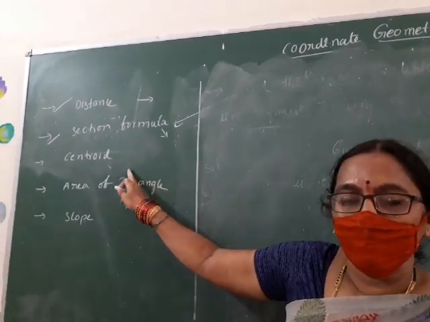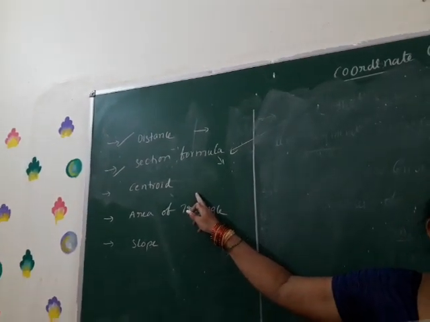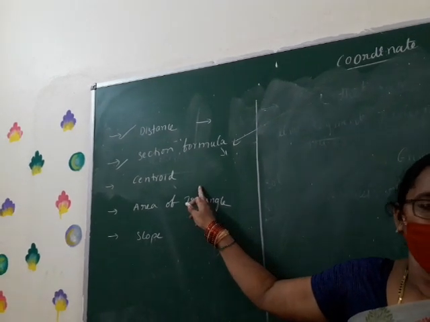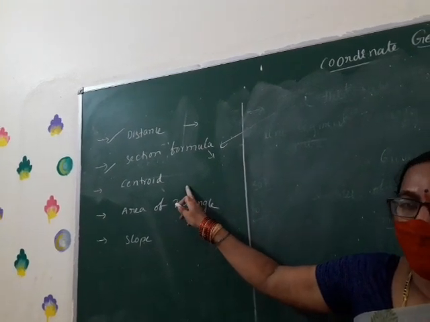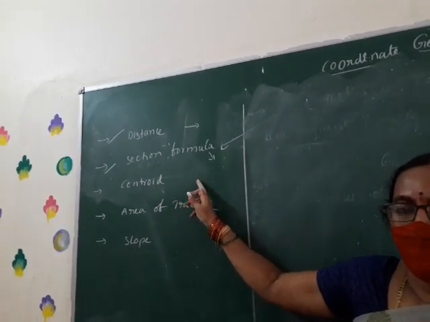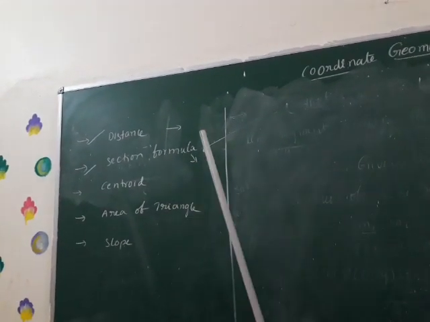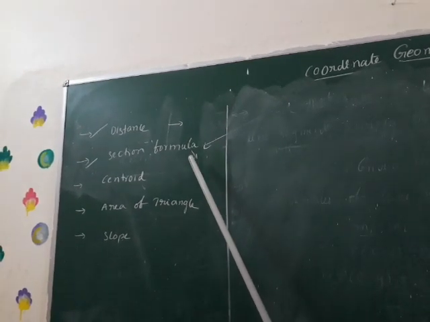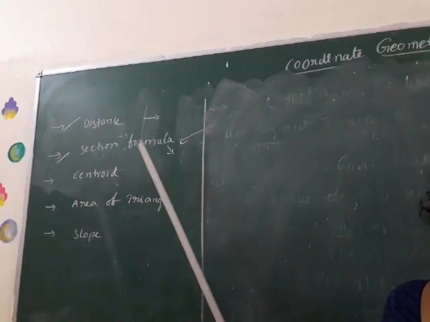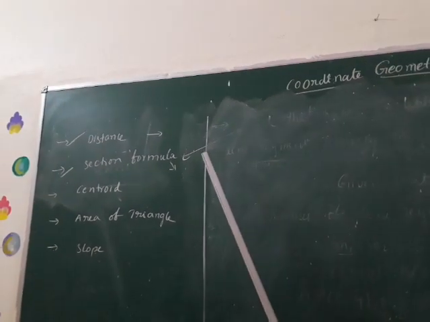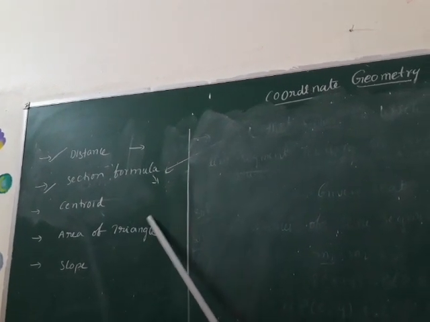What is a centroid? Centroid is the intersection point of the medians. You know the medians. How many medians can we draw? 3. What is the formula of centroid? (x1 plus x2 plus x3) by 3, (y1 plus y2 plus y3) by 3. What are trisectional points? Points which divide a line segment into 3 equal parts. What is the ratio of the trisectional points? 2:1 and 1:2. Do you all understand?